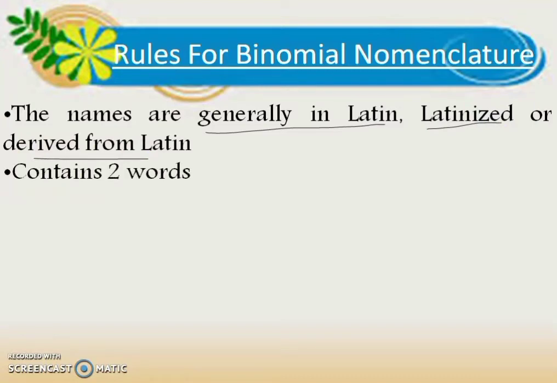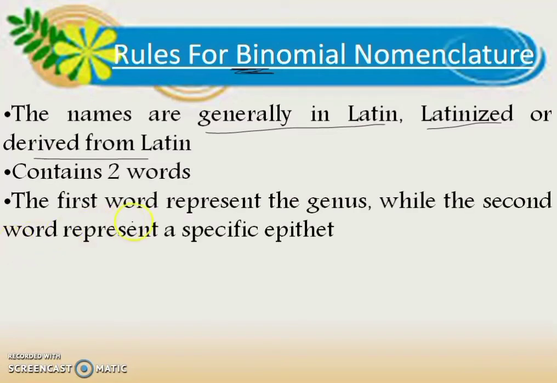The next rule is that it contains two words. As I already told you earlier, whatever name is given to that organism is of two words, as it is written here, binomial. So bi. Now let's see the third rule.